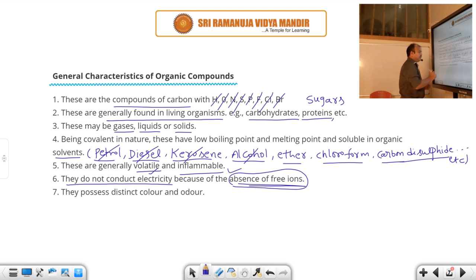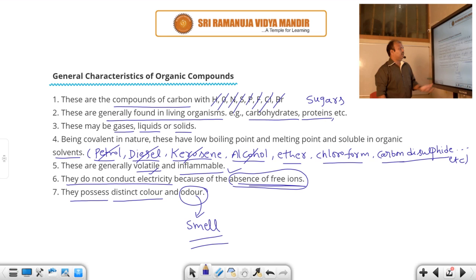After that, they possess distinct colors and odor. Odor means smell. So they possess distinct color and distinct odor. Different organic compounds have different colors, different odor, different smell. These are the important characteristics of organic compounds.